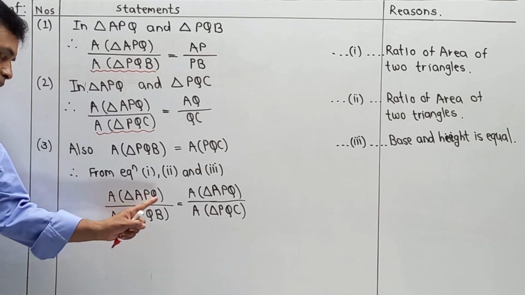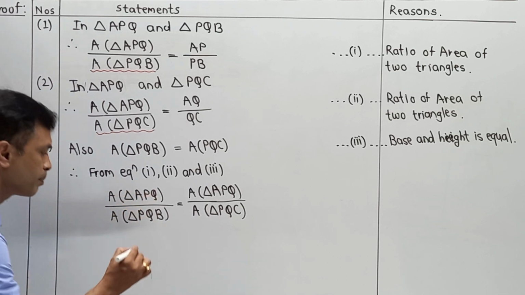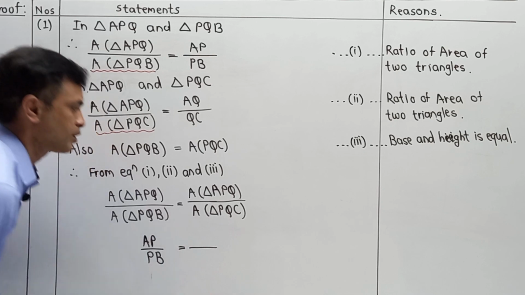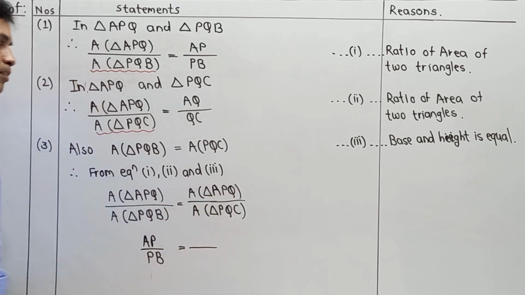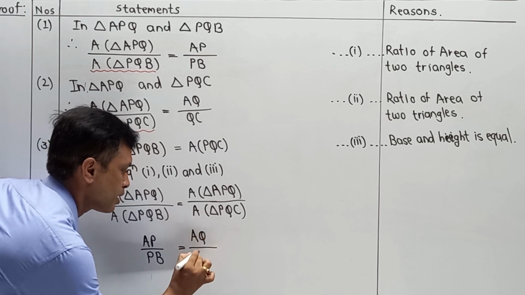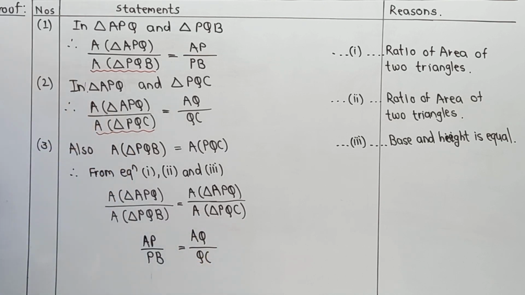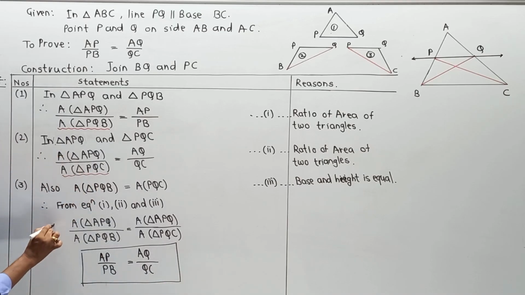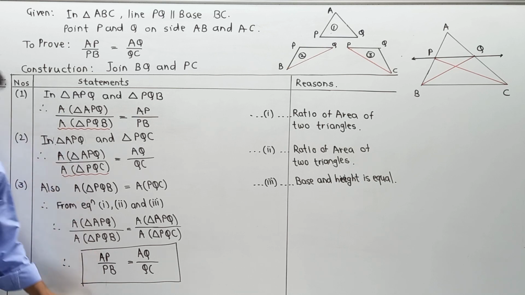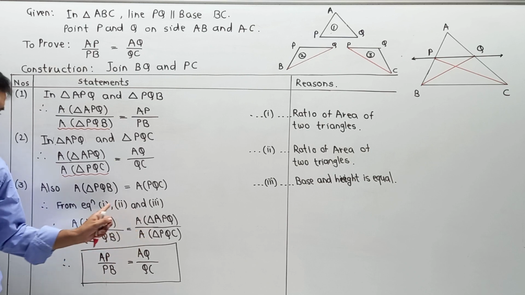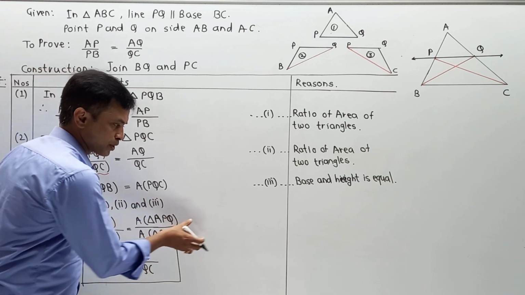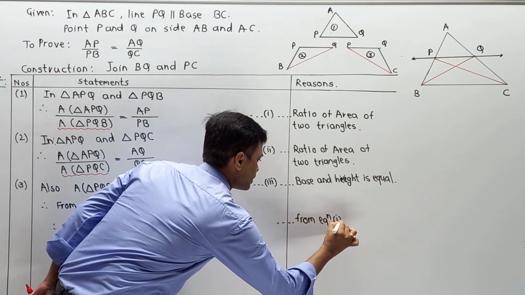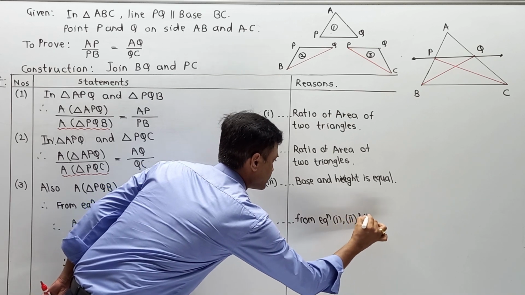Naturally, area of triangle APQ upon PQB means AP upon PB, is equal to area of triangle APQ upon area of triangle PQC, means AQ upon QC, and in this way we are able to reach our final and expected step, and complete the proof. No doubt in case of reasoning you can also write the reasoning declaration over here, from equation 1, 2 and 3.